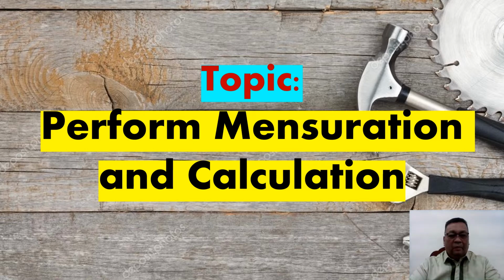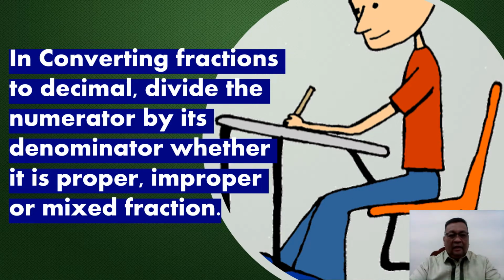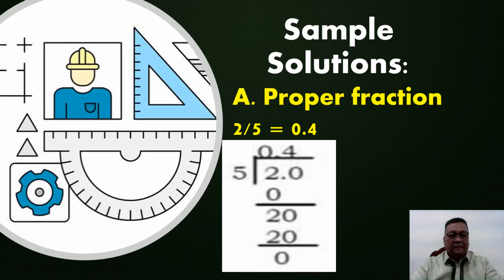Topic: Perform mensuration and calculation. Converting fractions to decimal. In converting fraction to decimal, divide the numerator by its denominator, whether it is proper, improper, or mixed fraction. Sample solutions. A. Proper fraction. 2 over 5 is equivalent to 0.4.